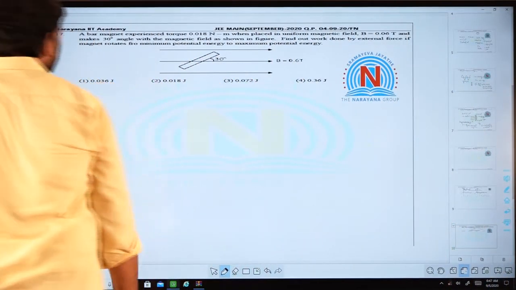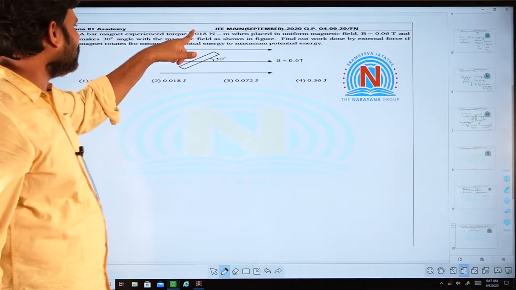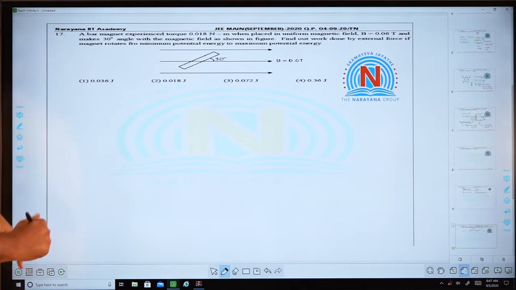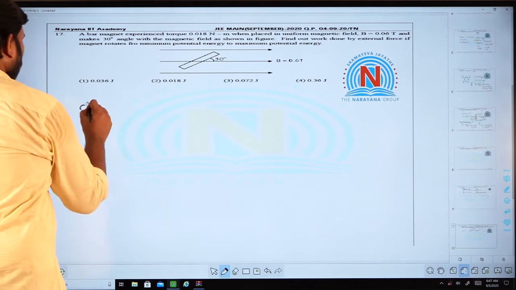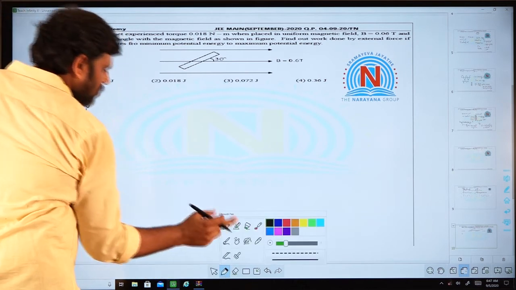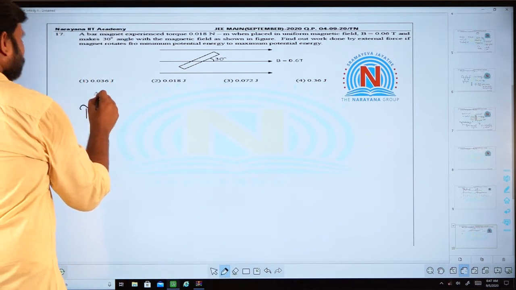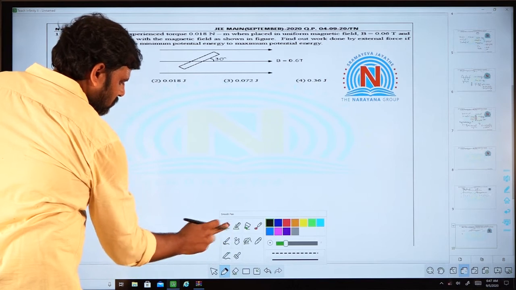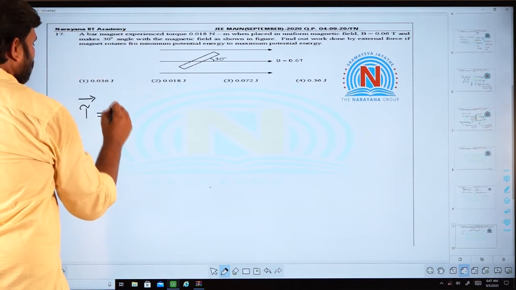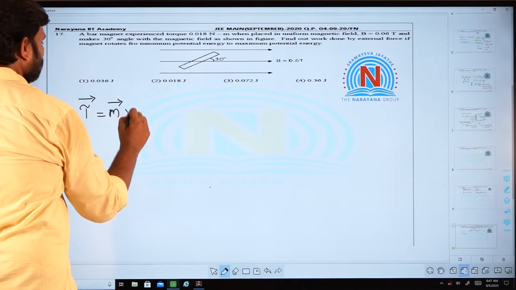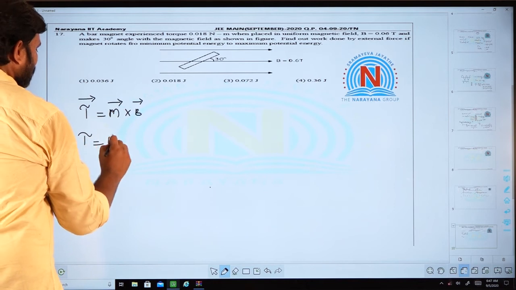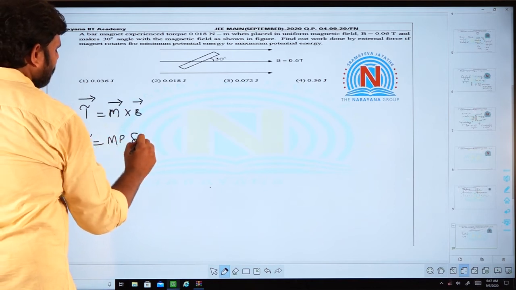And coming to this question, this is a bar magnet, experiencing some torque when placed in a magnetic field. You know how to calculate the torque experienced by a bar magnet placed in the magnetic field. It is M bar cross B bar, which you can write as MB sin theta.